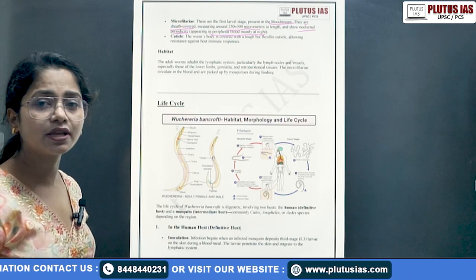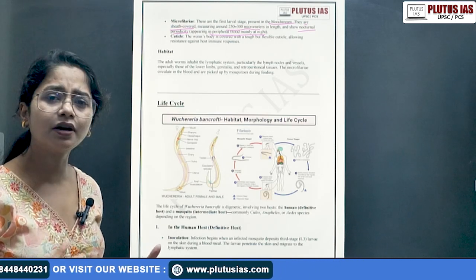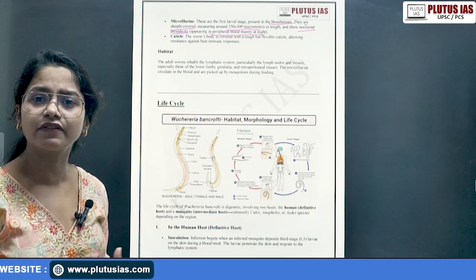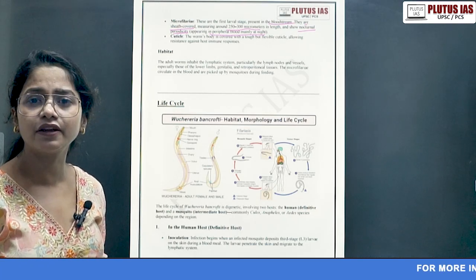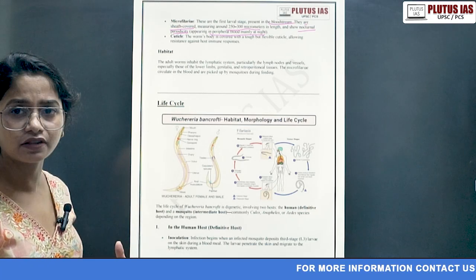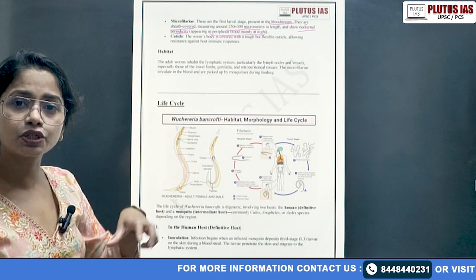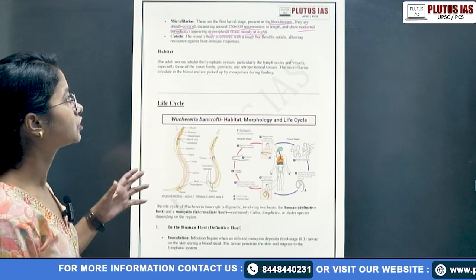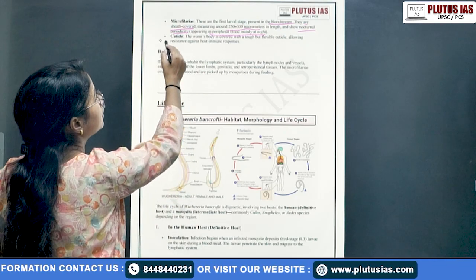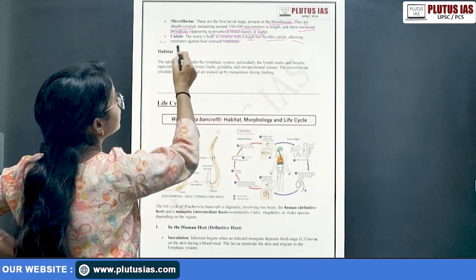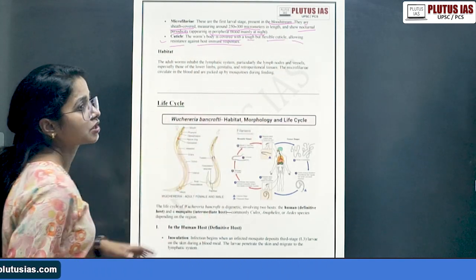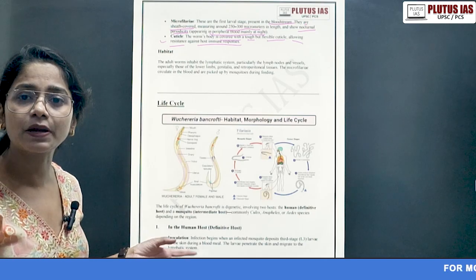Because at night generally the blood does not flow that fast, compared to the day, when we have so many things to do and are working in physical exercise. So at night it shows its pathogenicity, or its activity. Cuticle: the worm's body is covered with a tough and flexible cuticle for sure, allowing resistance against the host immune cells. This is one of the parasitic adaptations.